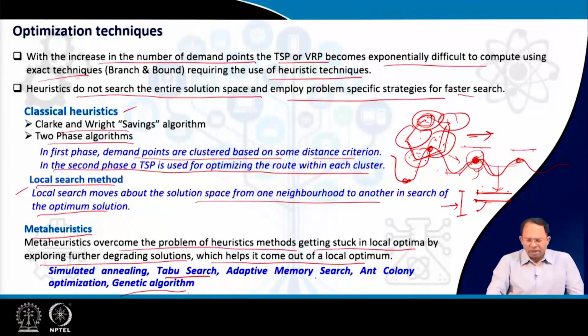So there are different ways, or ant colony optimization, where ants follow other ants using pheromones. Similar kinds of strategies are adopted to find the best solution in an overall solution space. So anyway, there are classical heuristics, then metaheuristics, then exact methods. It all depends on the size of the problem. If the problem is very large, we have to use metaheuristics to arrive at the final solution.